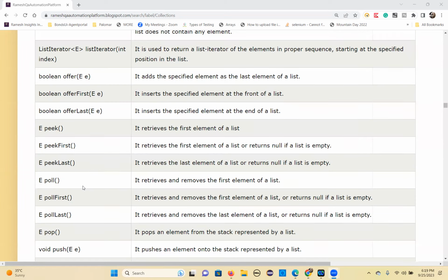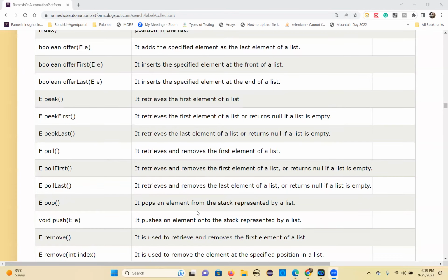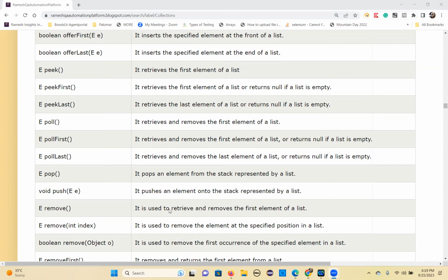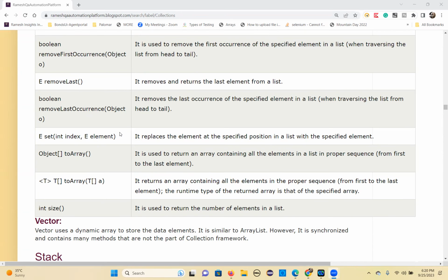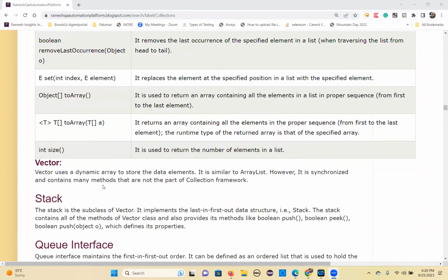Okay, so there is one more. Remember peek, poll, pop is there one more. A pop removes an element from the stack represented by the list. That's a pop element. Push, you can push the element into the stack. That's a push. So remove, just removes the element, that we don't need much. Those are the main methods. So widely you are going to use. And that's all about